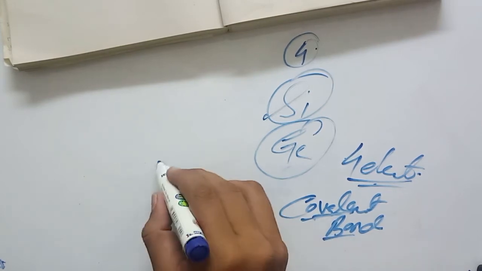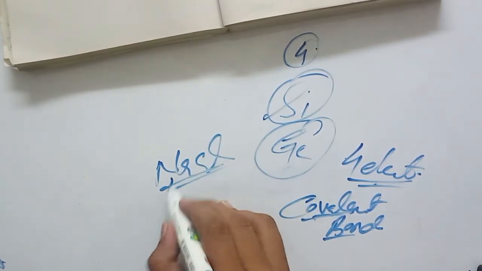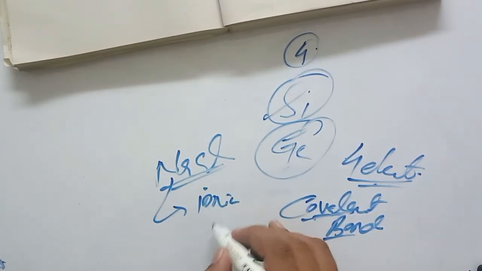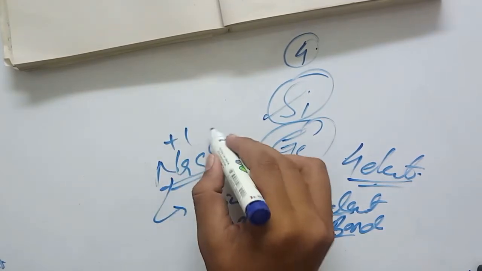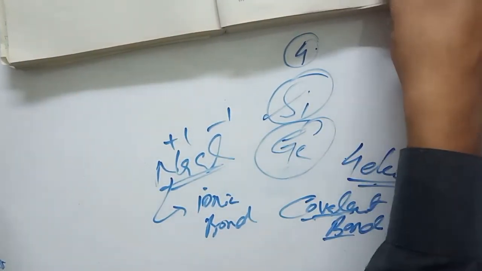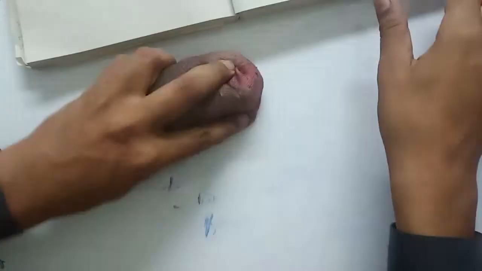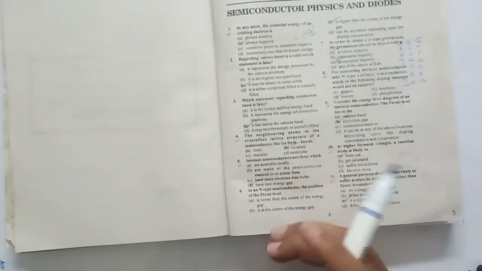Not the ionic bond like NaCl. NaCl में कौन सा bond है? That is ionic bond, +1 -1. You already studied all these in your chemistry course. Okay. Next MCQ is MCQ number 5.